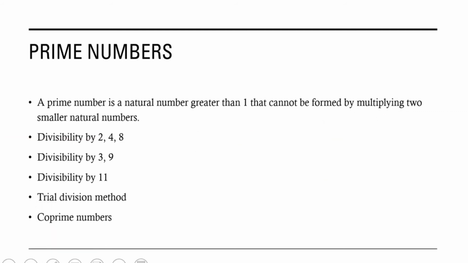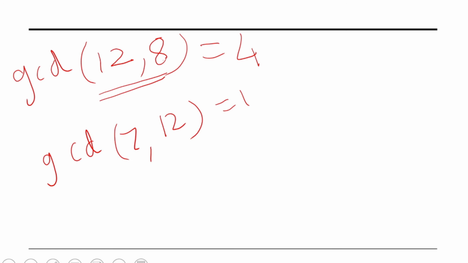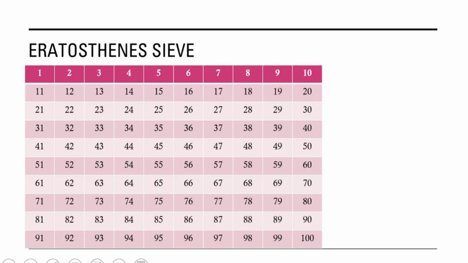Now next we will see an algorithm which was devised by a Greek mathematician by the name of Eratosthenes. According to him, we have to move step by step to see what the various prime numbers are. First, we have to identify the first prime number. Then we have to strike out all those numbers which are divisible by that prime number. Suppose here the first prime number is 2. Here we have to strike out all numbers which are divisible by 2. So all the even numbers we can strike out because they are divisible by 2.